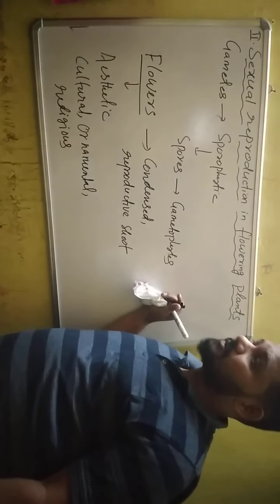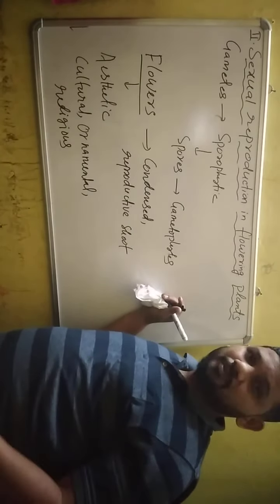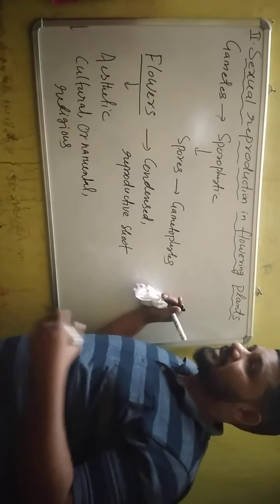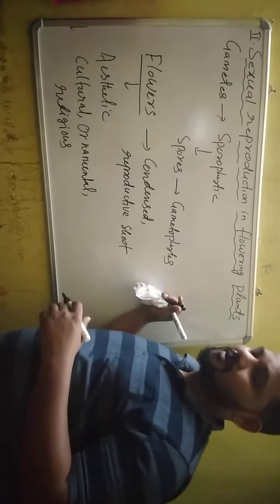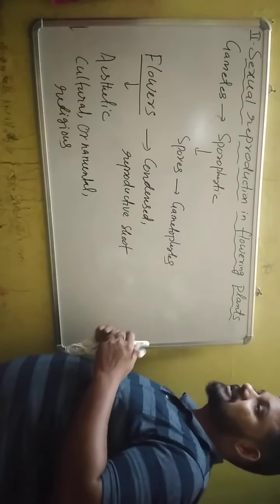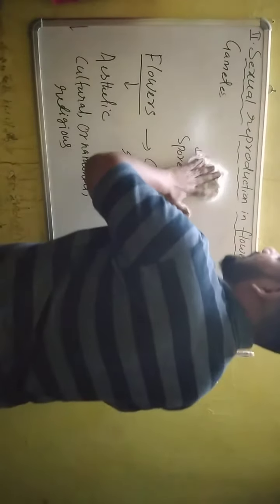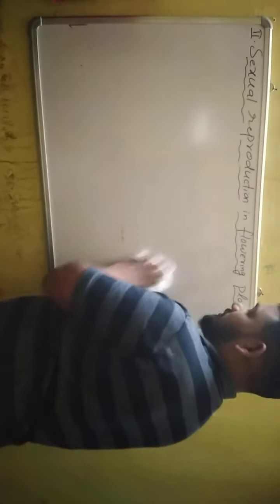And human beings also use flowers to express love, affection, grief, and mourning. And how are flowers formed? A flower is the modified shoot, and the flower is the site for sexual reproduction in flowering plants.